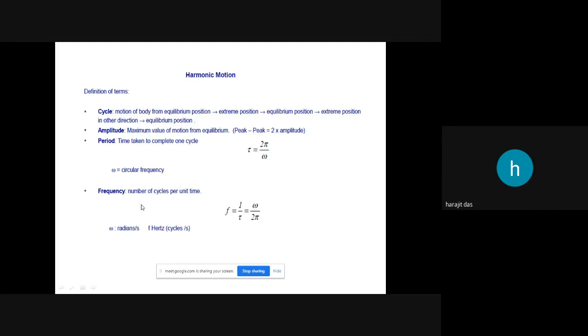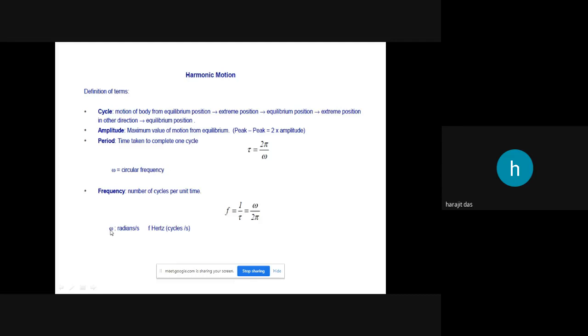Then what is frequency? The number of cycles per unit time. How many cycles there will be in a particular amount of time, that is the frequency. In vibration, for frequency we basically use hertz or radian per second, both.